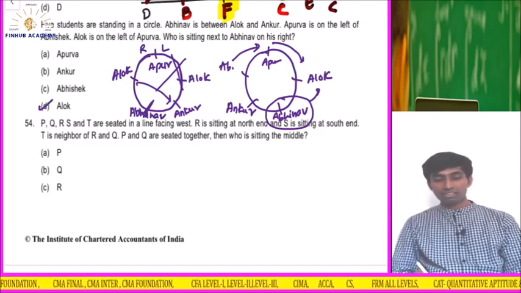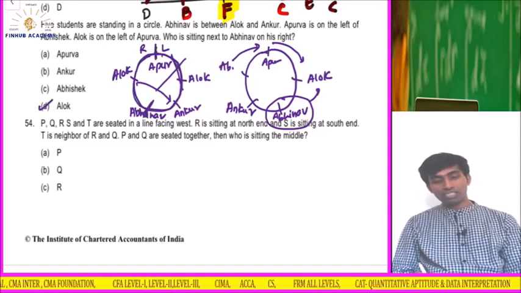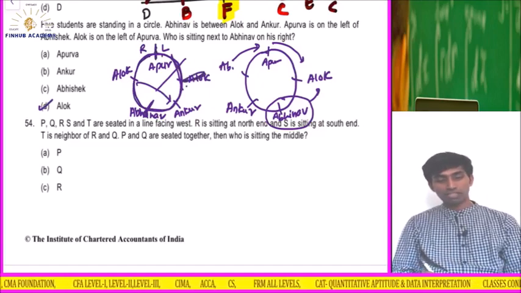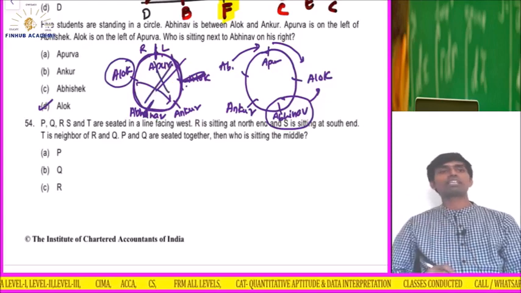Understood? So when I tried to fix Apurva, on Apurva's left Alok was not there. Here he was not there. I have placed him here, that means he is on the right. That means this diagram is wrong. So I took alternative solutions, both the things.